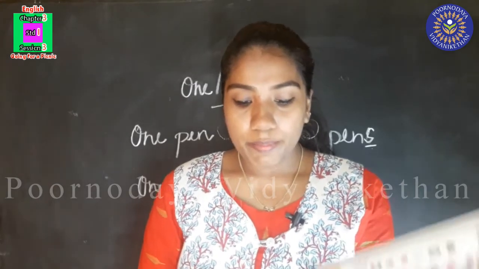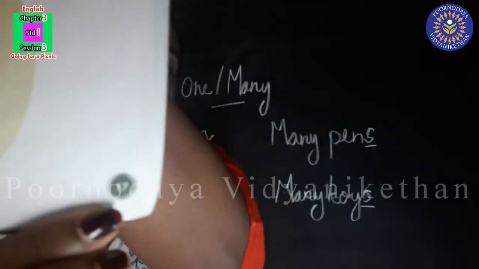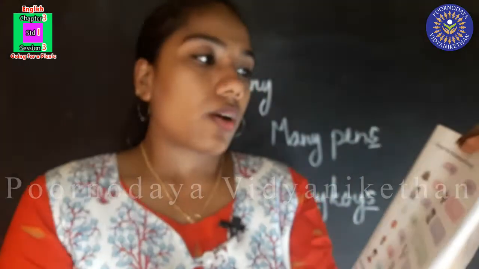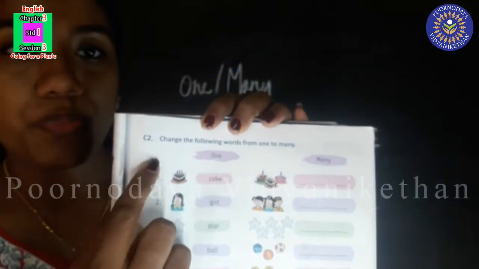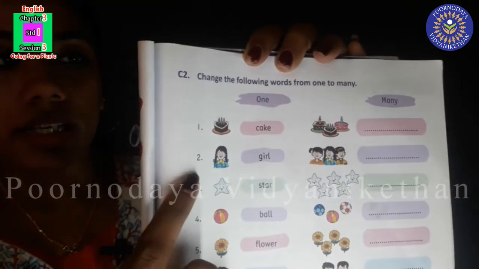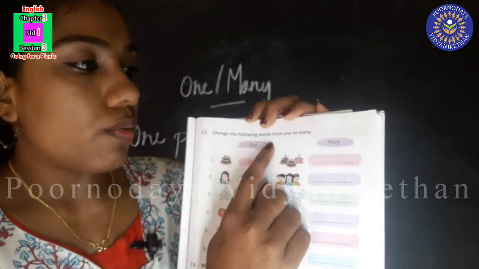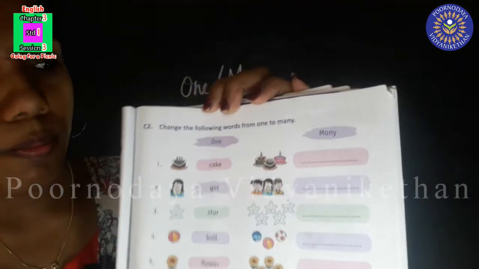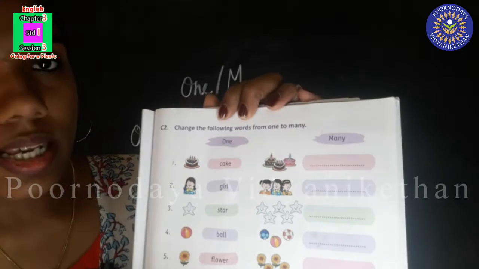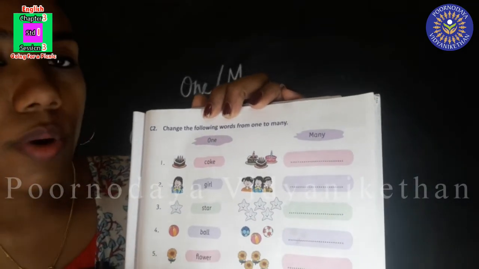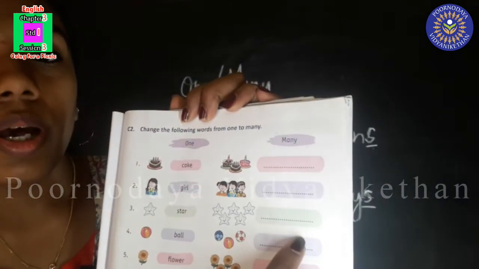Take page number 17. Can you see this? Page number 17, and we are going to do activity C2. This is your homework. See this. Change the following words from one to many. Some words are given here and you have to change them into many.